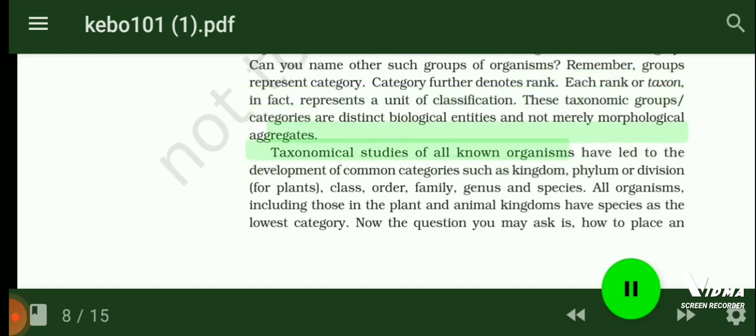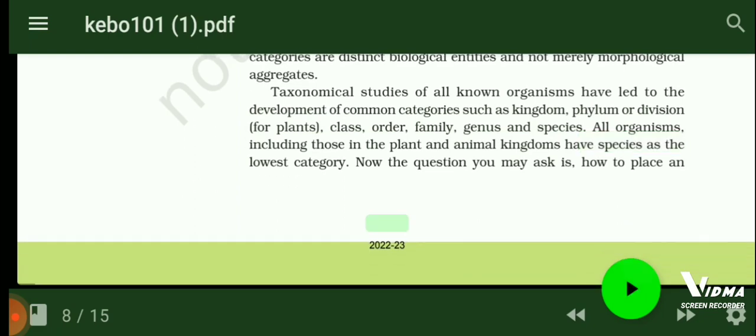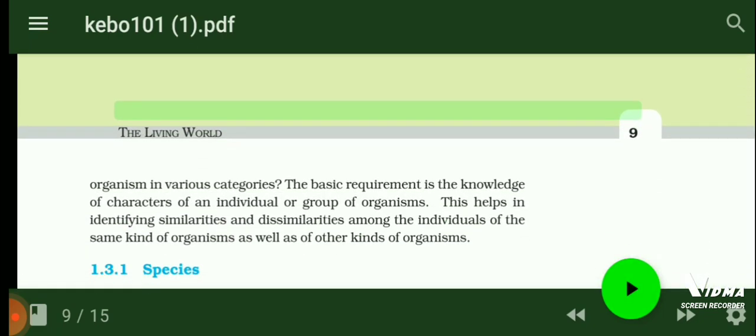Taxonomical studies of all known organisms have led to the development of common categories such as kingdom, phylum or division for plants, class, order, family, genus and species. All organisms, including those in the plant and animal kingdoms, have species as the lowest category. Now the question you may ask is, how to place an organism in various categories? The answer is by studying the characters of an individual or group of organisms. This helps in identifying similarities and dissimilarities among the individuals of the same kind of organisms as well as of other kinds of organisms.